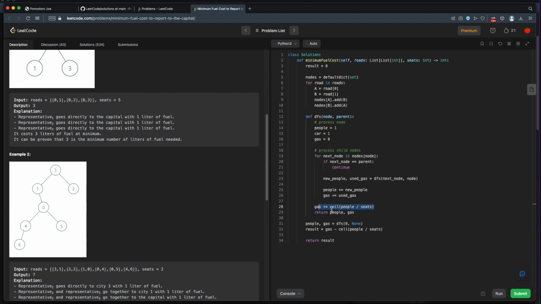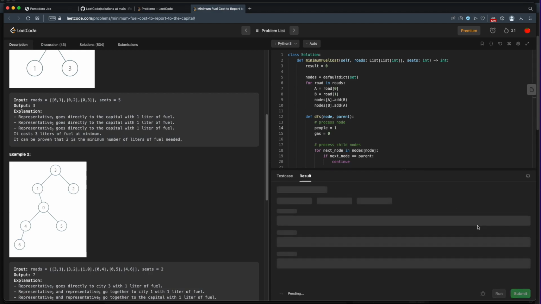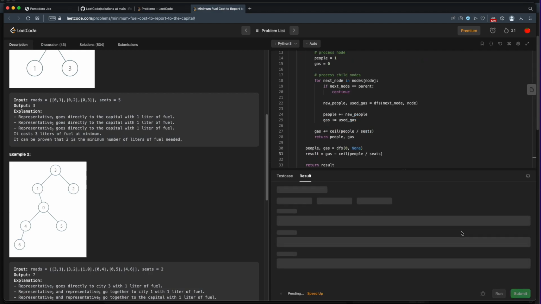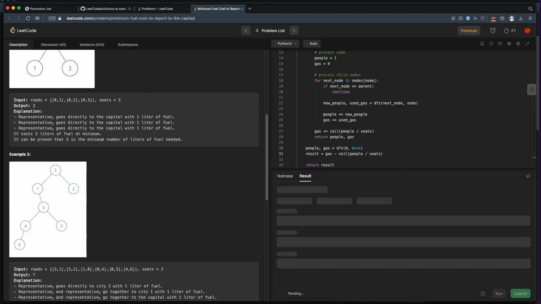I don't like this fact that we have to subtract this gas out at the end. There might be a way to handle that better, and it looks like we don't need this cars at all because we're just keeping track of gas. All right, let's run this. I'm running low on time, so let's just run this and see if it works. So that works. Let's submit this and see how well it does.